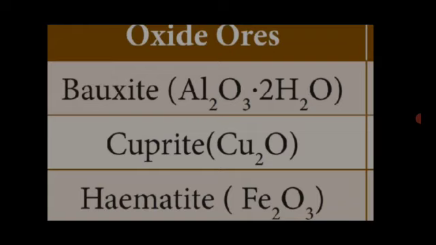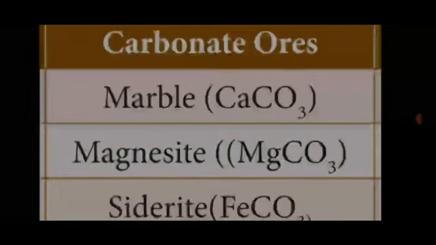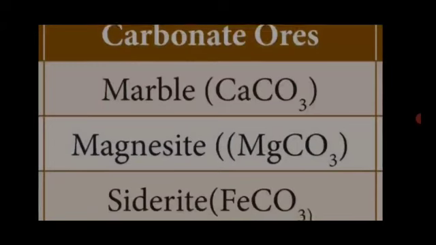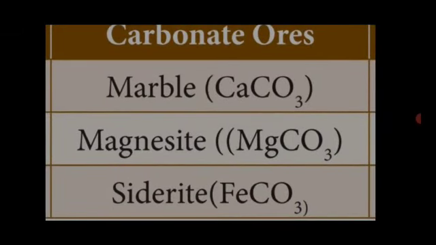These are oxide ores. The other ore is carbonate ore. Carbonate formula CO3. The ores that contain CO3 are called carbonate ores. The first carbonate ore is marble. Marble formula CaCO3. The second carbonate ore, magnesite. Magnesite formula MgCO3. The third carbonate ore, siderite. Siderite formula FeCO3. These three are carbonate ores.